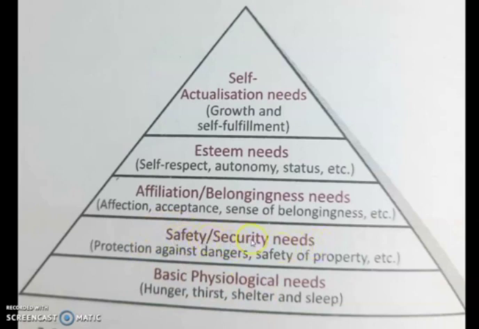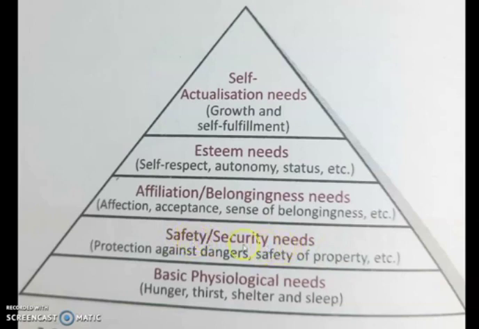How can this need for an individual be satisfied? By providing protection against danger and safety of property, a person can satisfy this level of need. A human being builds a house. Why? To protect themselves from dangers, isn't it? So through constructing a house or keeping their property in the bank, like cash and gold in bank lockers, they provide safety to their property. Taking insurance is also a way of keeping their property safe. So this is how the safety or security needs of an individual can be satisfied.